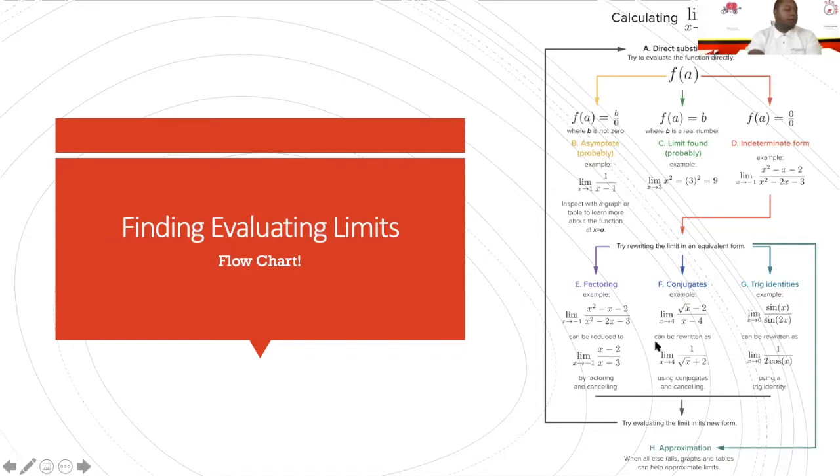Next thing is conjugates. Conjugates are when we have rationals and we want to figure out how to cancel them out, or so we can rearrange something so we do not get a 0 at the bottom. So our conjugate here would be the square root of plus 2. We would multiply that in the top and the bottom to get rid of that square root in the top.